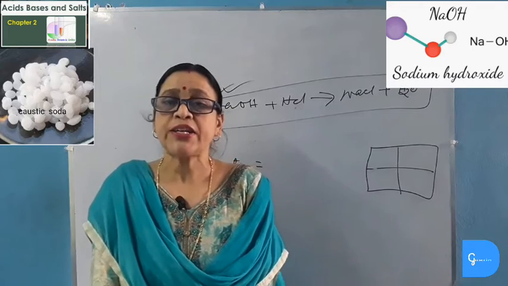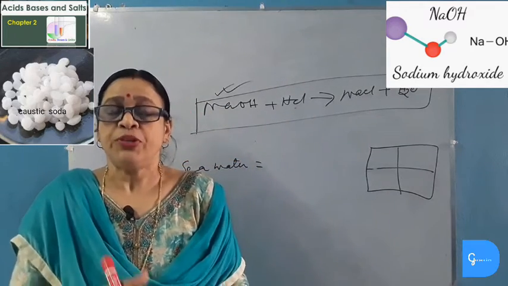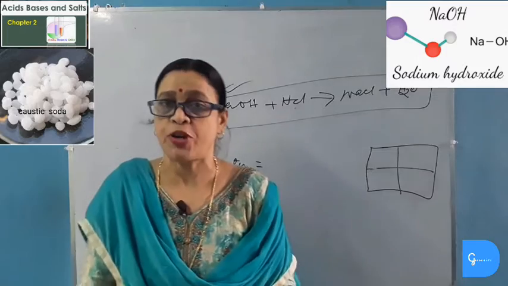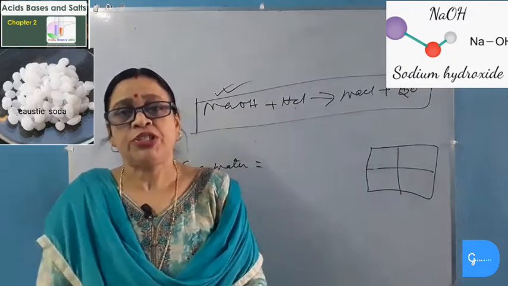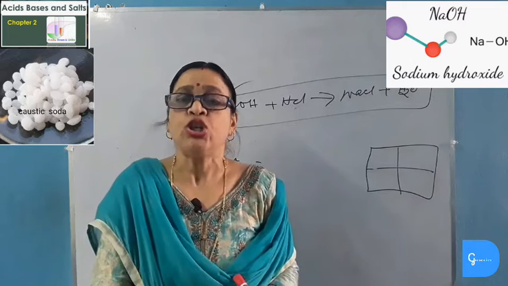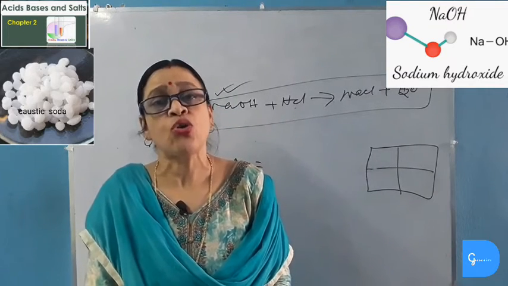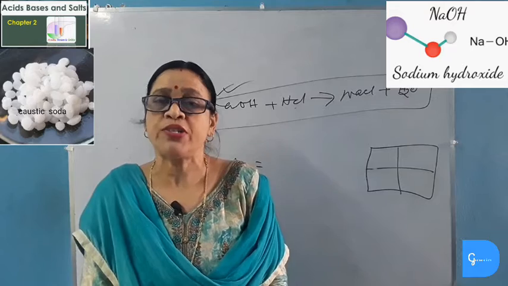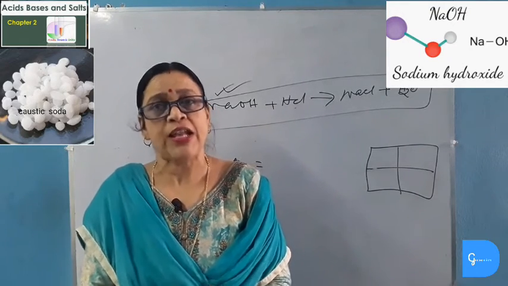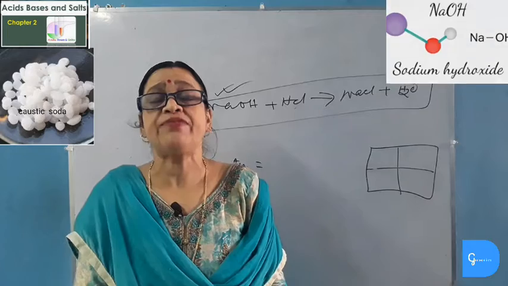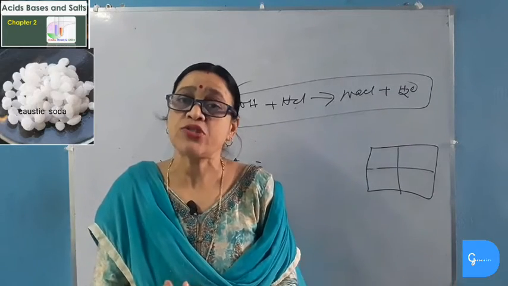When electric current is passed through this brine, the sodium chloride breaks up to give three most important products: sodium hydroxide or caustic soda, hydrogen and chlorine. This process of electrolysis of brine to get caustic soda or sodium hydroxide is also known as the chlor-alkali process. Chlor means chlorine and alkali is sodium hydroxide. So this chlor-alkali process is a very important process. It gives the three most important useful chemicals which are used in industries on a large scale.